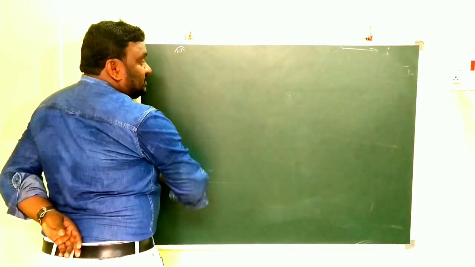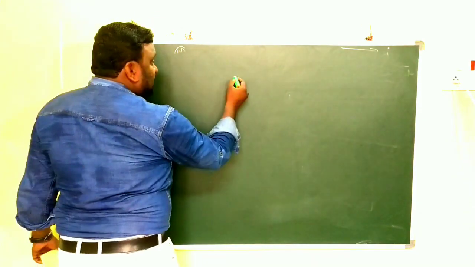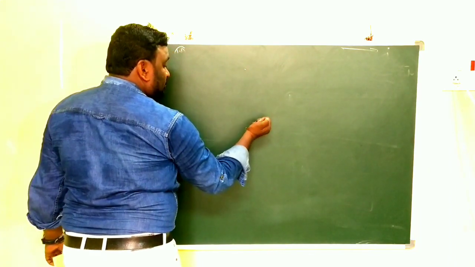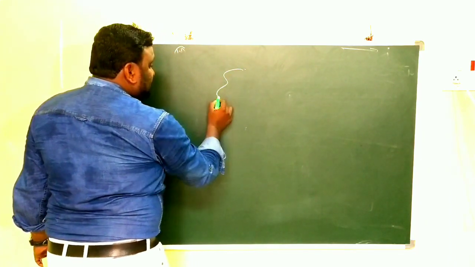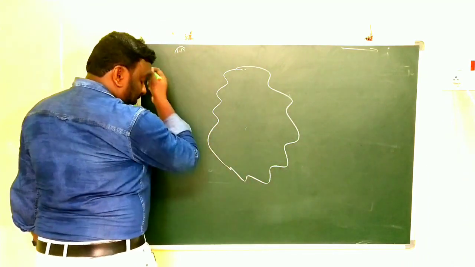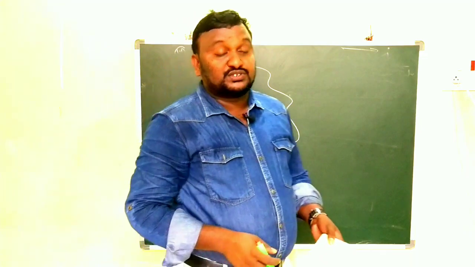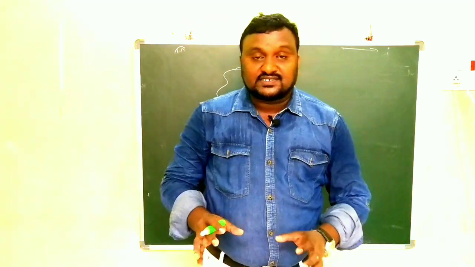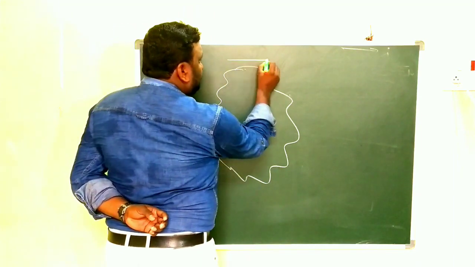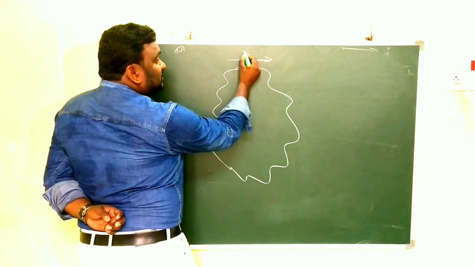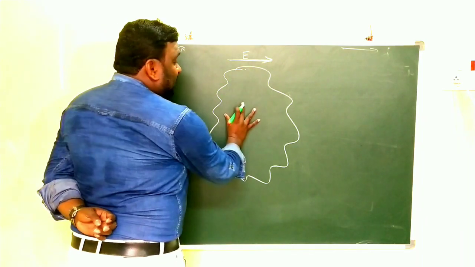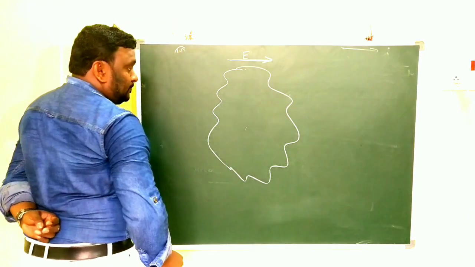Children, now I am taking this one electric field. What is an electric field? The space around a charge which is in its influence is called the electric field. Here this arrow mark represents the direction of the electric field.